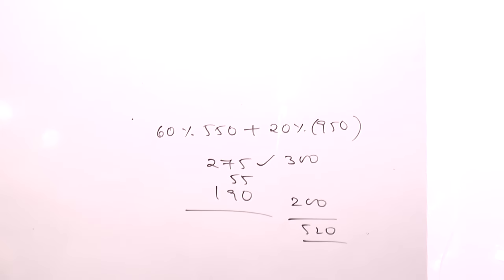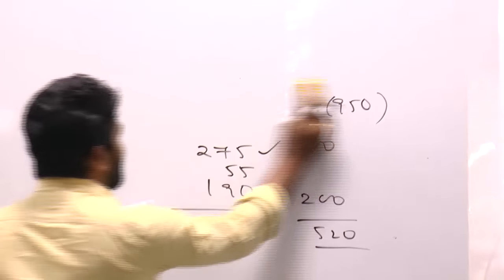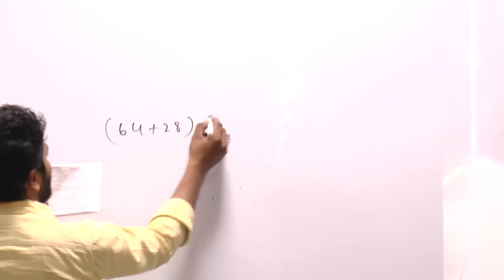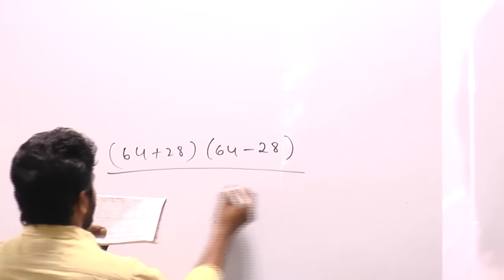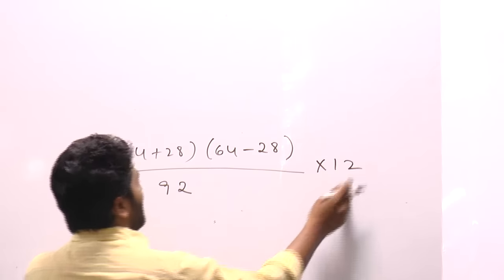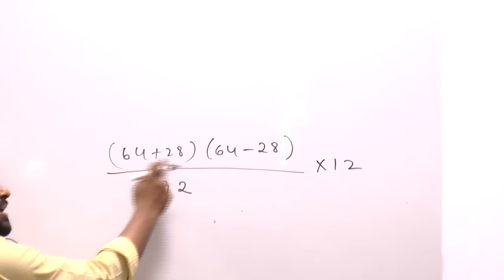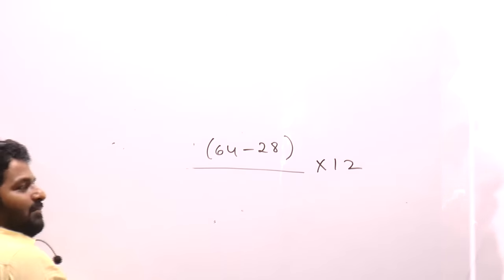Next, 64 square minus 28 square. 64 plus 28 into 64 minus 28, divided by 92 into 12. How much is this value? 92, 92 cancel.